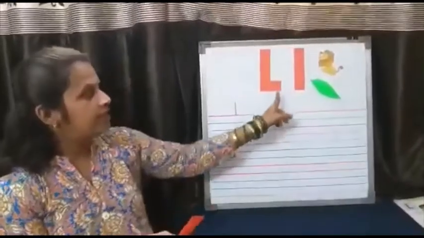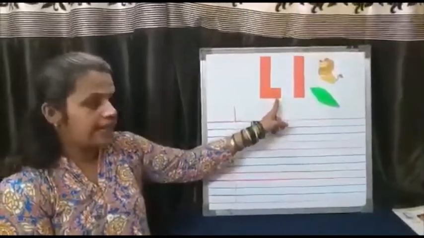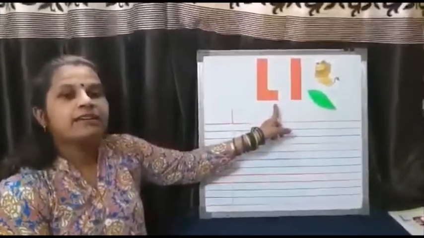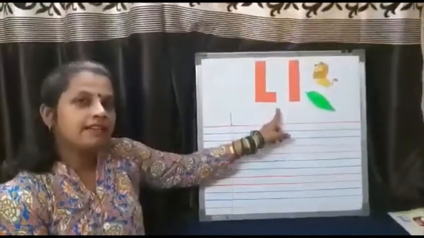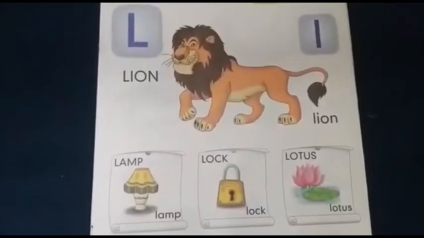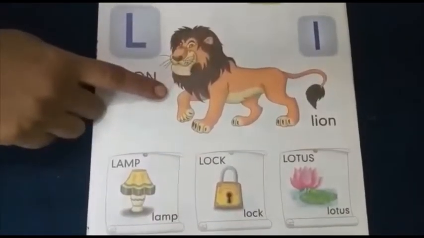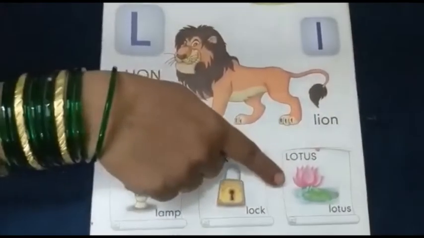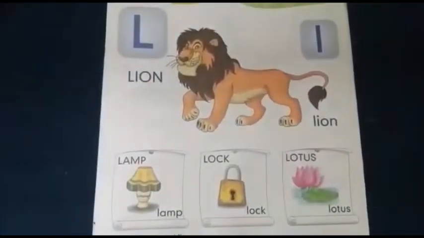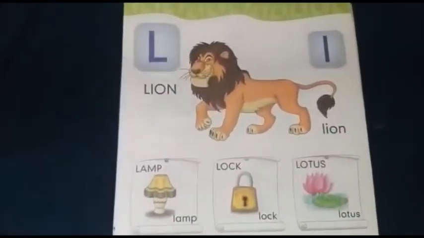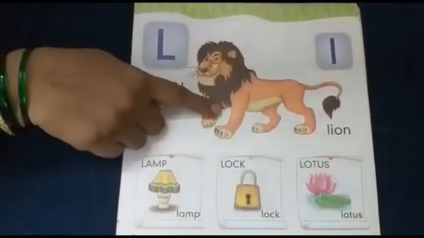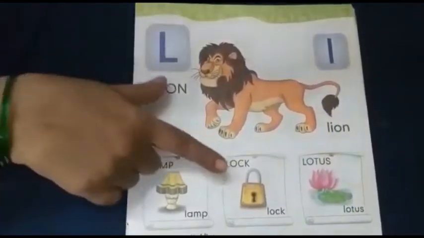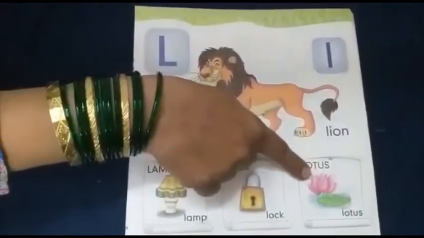Tell me, which letter is this? This is L. Letter L. The sound of L is low. L says low. Let's look at some pictures. What is this? L for lion. L for lamp. L for lock. L for lotus. Revise these words at home.